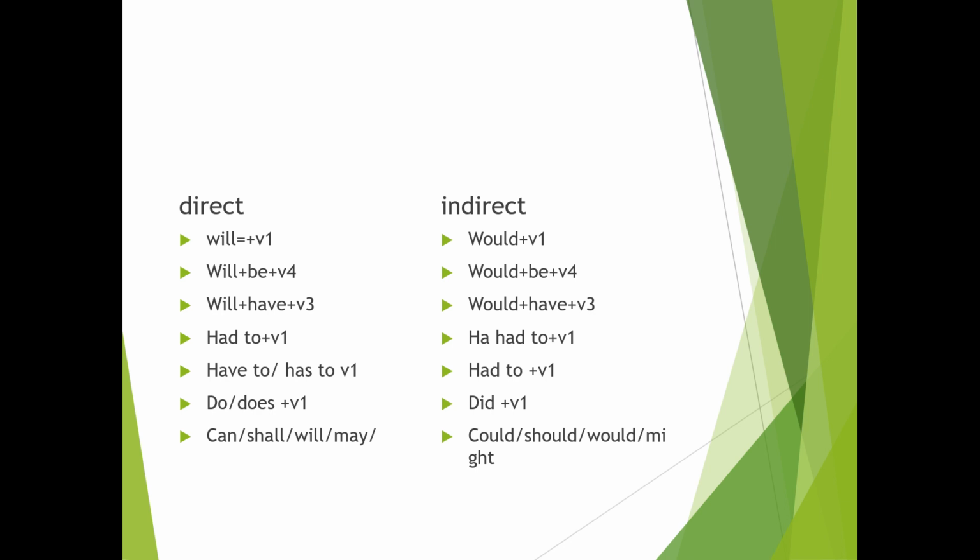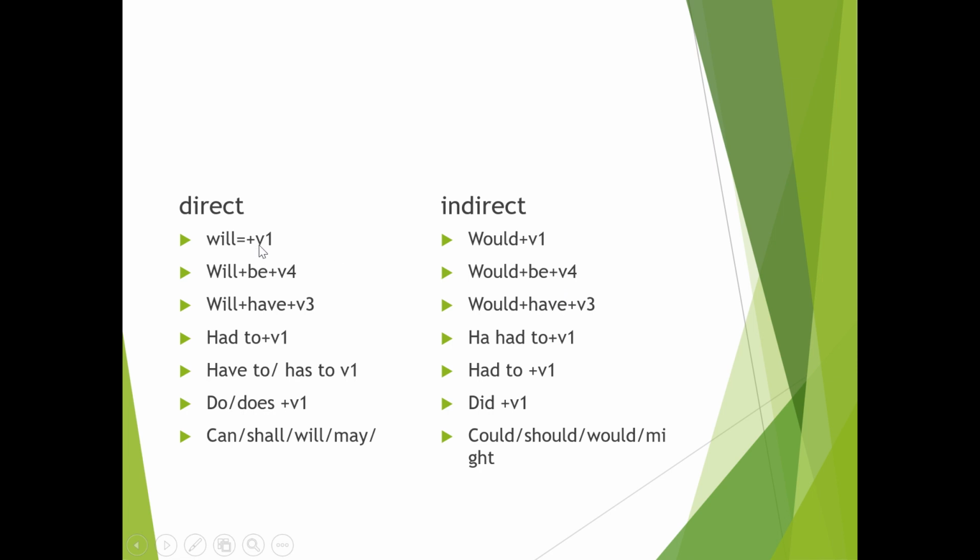Again, will or v1 changes into would v1. This is not equals to, this equal to is wrong. Equal to देखो हैन. Will plus v1 means will and v1 changes into would v1. Will be and ing changes into would be and ing. Before means ing. Will have past participle भनेको future perfect हो. Would have past participle. That is okay. Past participle हुन्छ. Will be ing भनेको simple future हो.